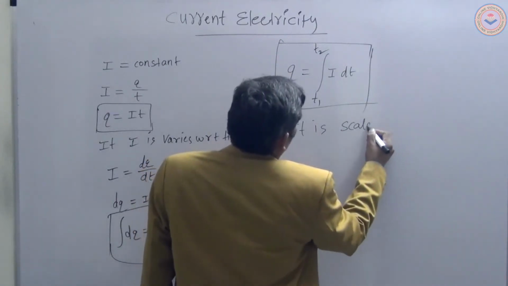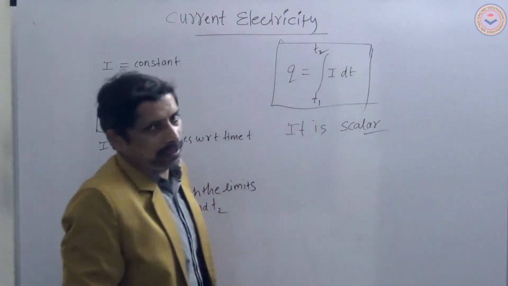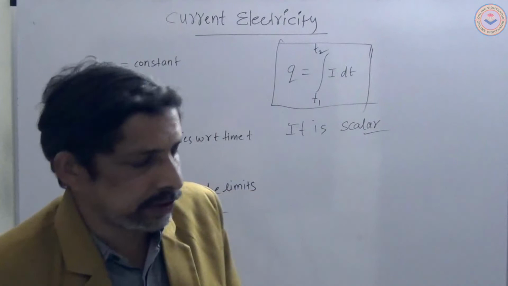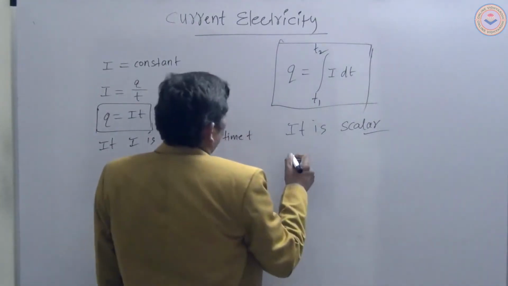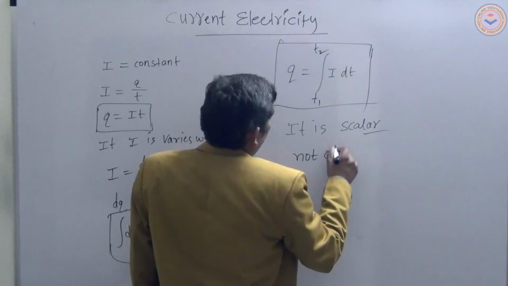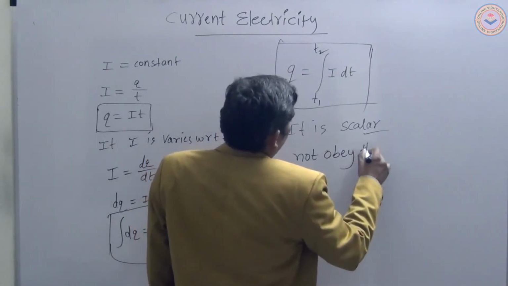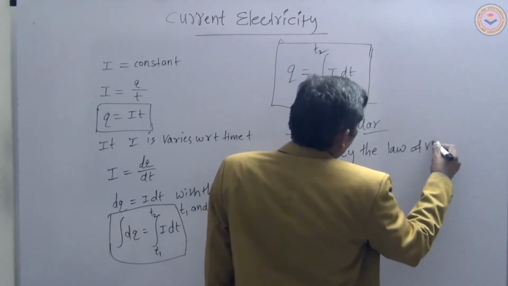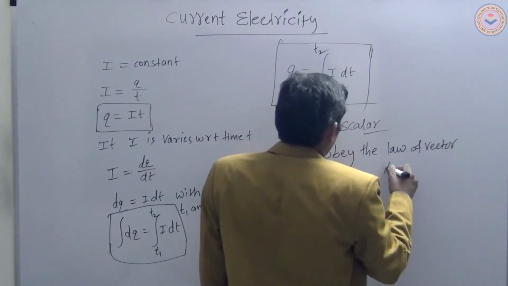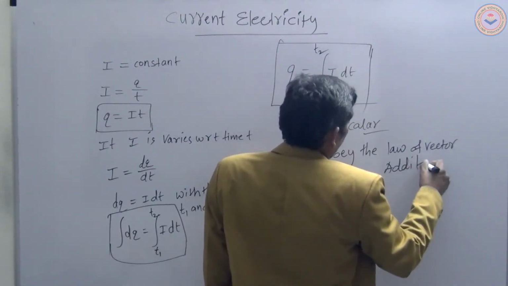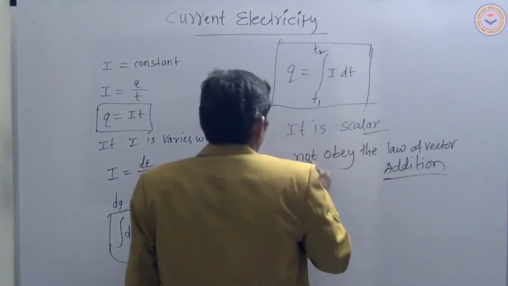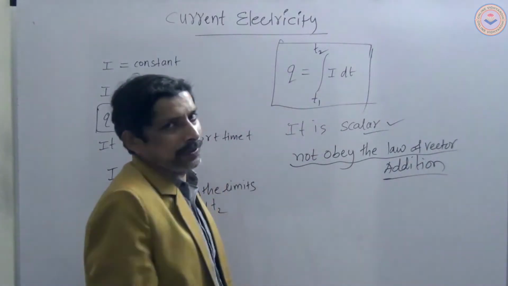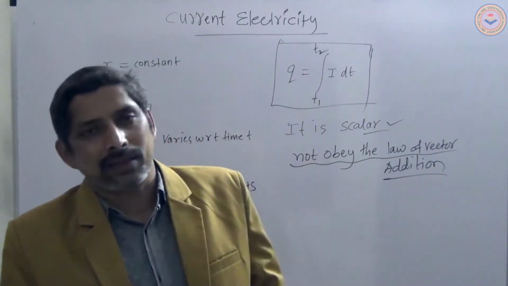Why? Because although it has magnitude and direction, it does not obey the law of vector addition. That's why we have to treat electric current as a scalar.